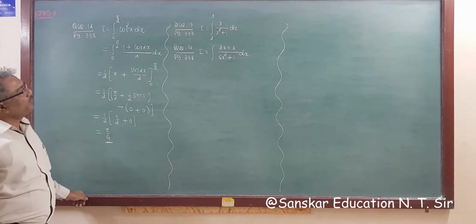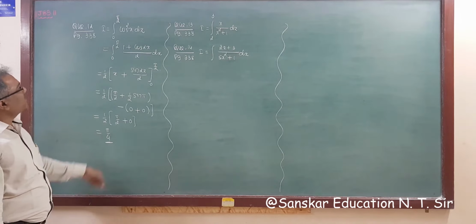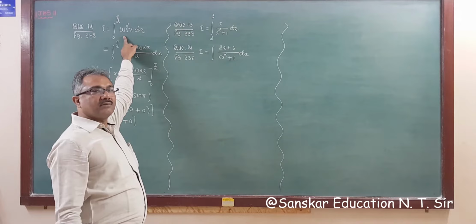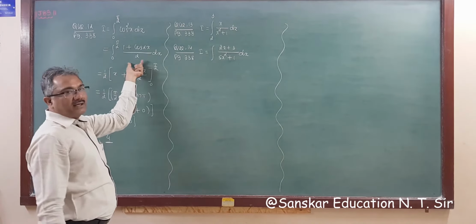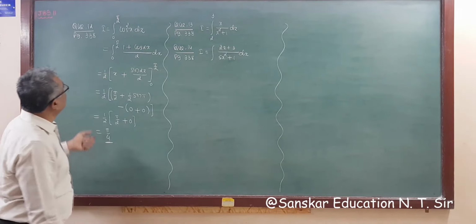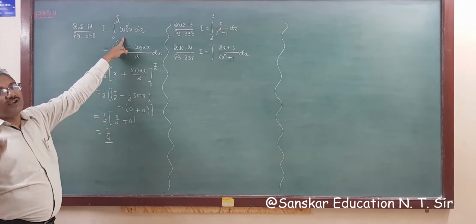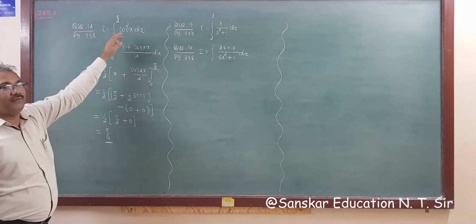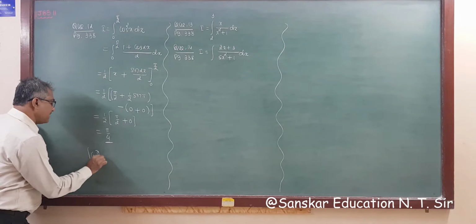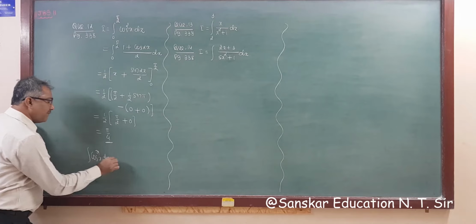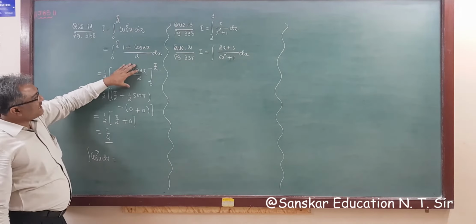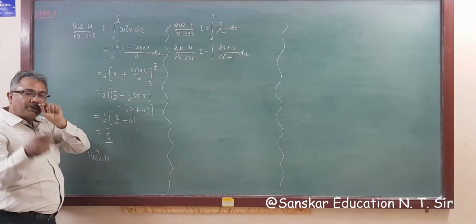So this is an important question for MCQ, but it is only given cos square. Suppose it is given cos raised to 4, then you know you have to square this, and after simplifying you get the answer. But today I am going to give you one formula for this, right? That is integration of cos raised to n x dx. I am giving a formula for indefinite, means you have to write this answer and then apply limit. You will get your answer.